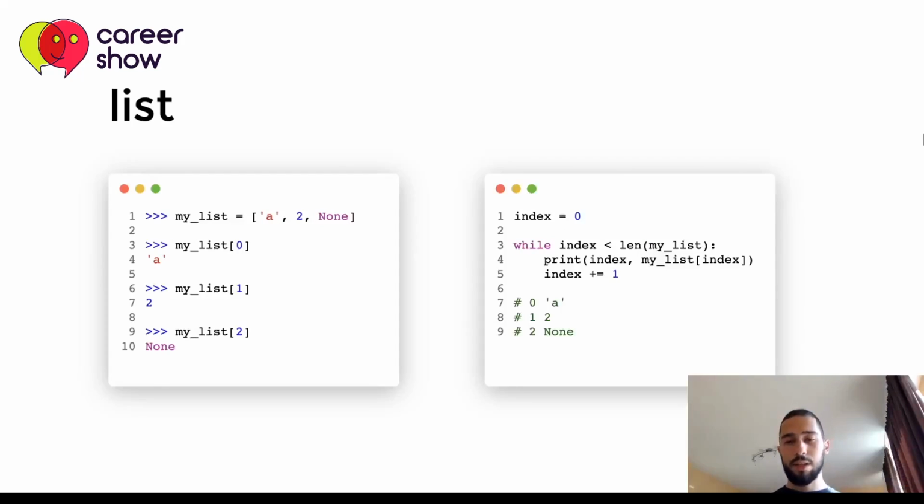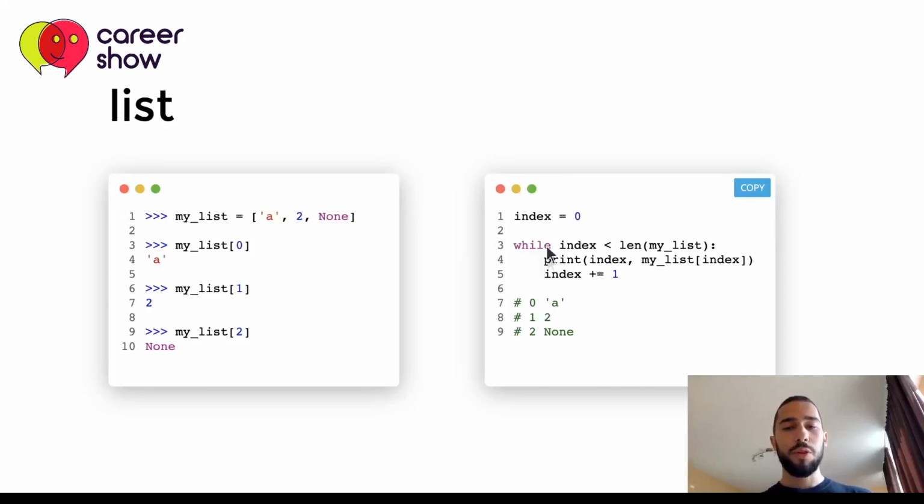A very classic way of doing this in a lot of programming languages nowadays is by using a while loop. So we define an index variable here, which is equal to 0 in the first place, and then we perform a while loop while the index is less than the length of the list, and we print the index and the respective value with this index in the list, and then we increment the index by 1.